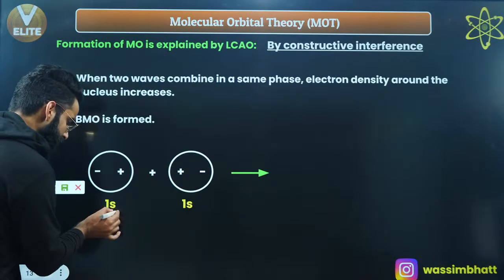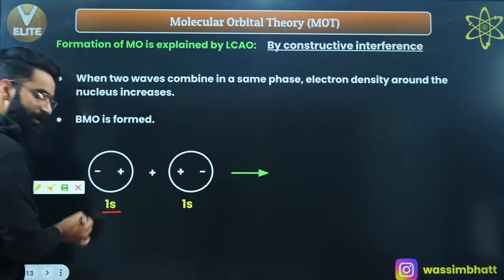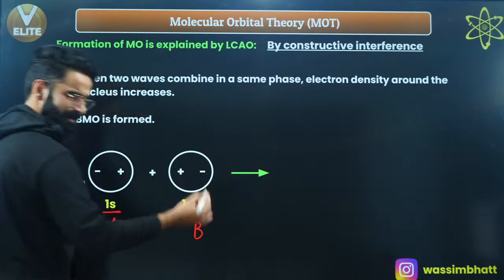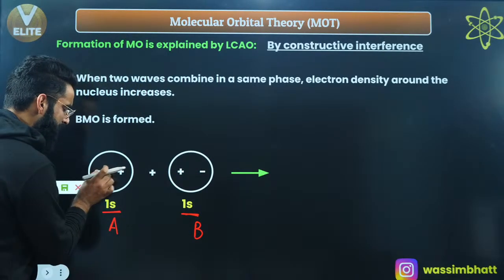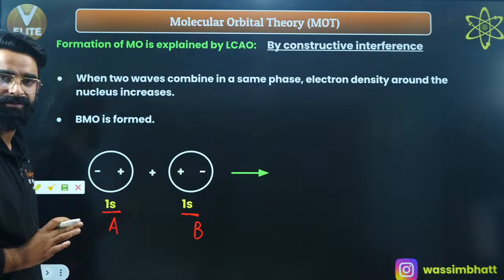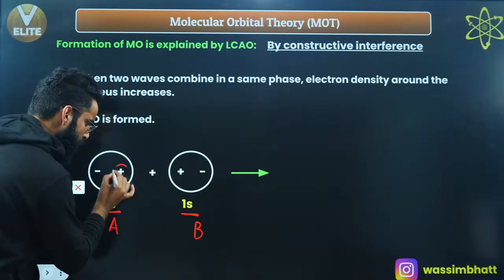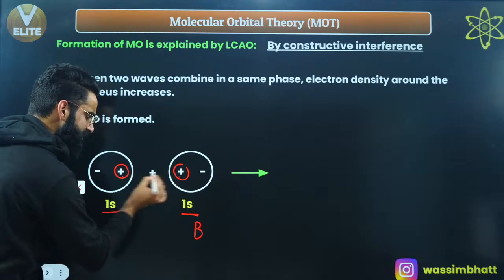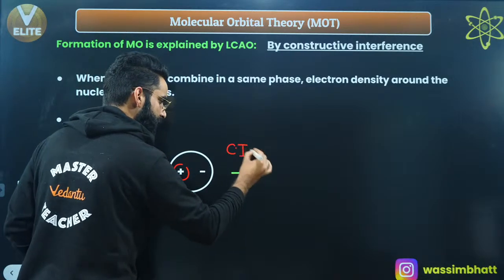This is, for example, 1s atomic orbital of atom A. This is 1s atomic orbital of atom B, for example, right? I've given these signs minus, plus, plus, minus, just to make you understand one thing. Remember, when two same signs will be on same side, that means constructive interference is going to happen.